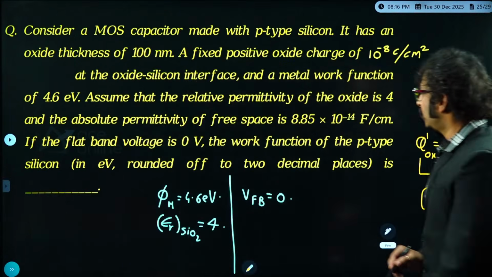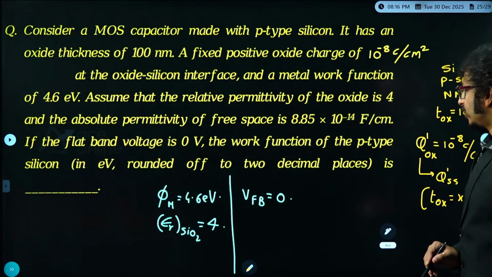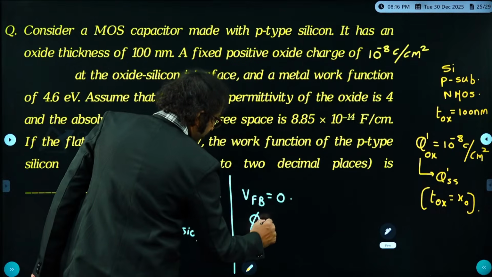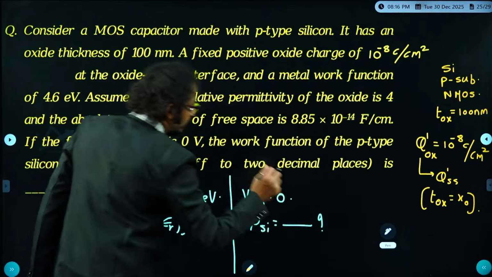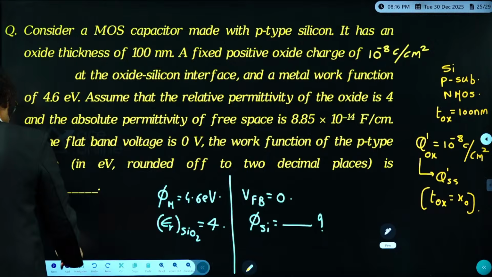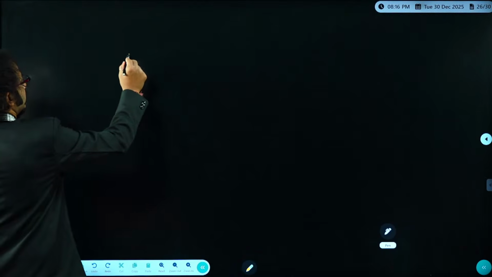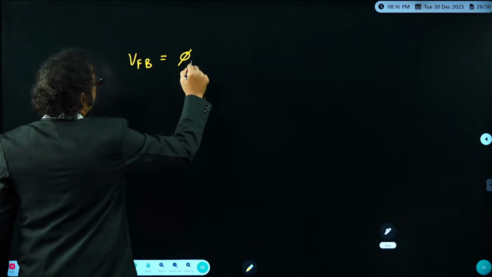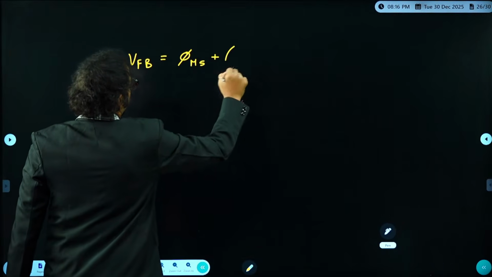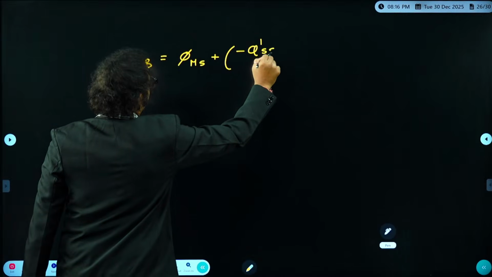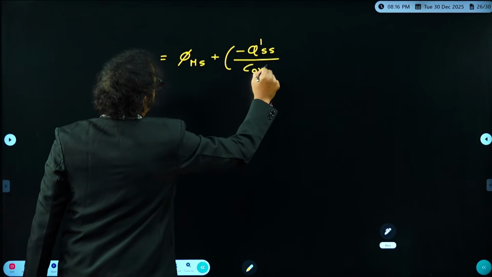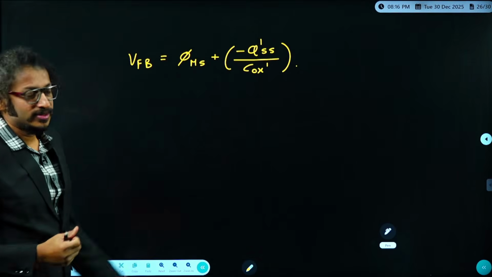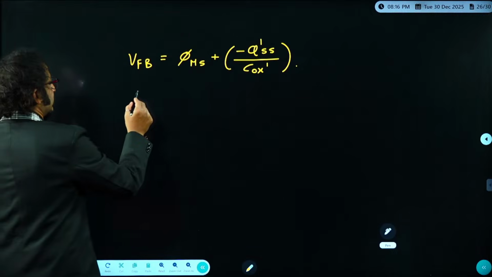Then we need to find the work function of the p-type silicon. So phi silicon is how much? Nice question, dears. It is a NAT question, very interesting question. So flat band voltage for NMOS is nothing but phi ms minus Q dash surface states by Cox dash into X naught by TOX. But X naught is equal to TOX here, so I can avoid that. And the examiner has given it as 0.